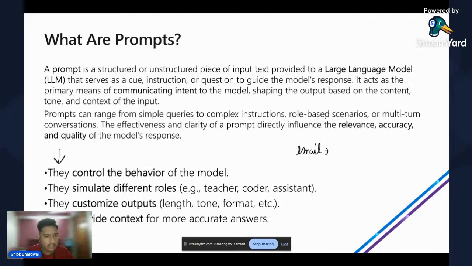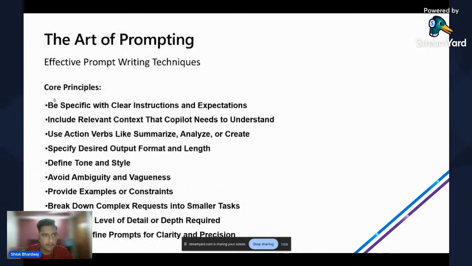Okay. In the fourth point, we have they provide context for more accurate answers, right? So that's why prompts are very important. The art of prompting. So, effective prompt writing techniques I have mentioned in here. There are some core principles upon which one should work so that they can master the art of prompting. Let's discuss them one by one. So, in the first point, here we have be specific with clear instructions and expectations.